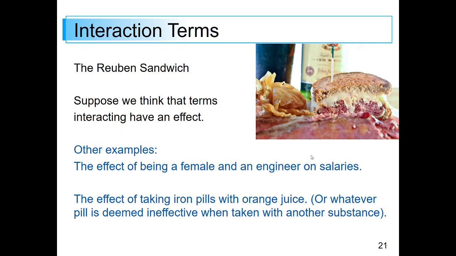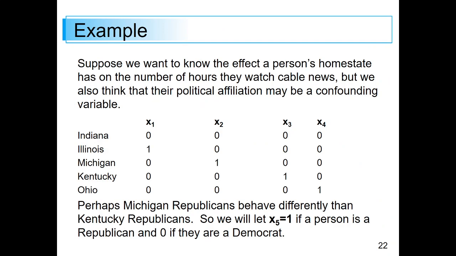So let's talk about how we might set this up. Suppose we want to know the effect of a person's home state on the number of hours they watch cable news. But we also think their political affiliation may be a confounding variable. So here we set it up. Remember, Indiana is the reference variable, and we have Illinois, Michigan, Kentucky, and Ohio. So we have 5 categories for variables. But maybe people watch a different amount of cable news if they're affiliated with a Democrat or Republican. So we're going to let X5 be 1 if a person is Republican, 0 if a Democrat.